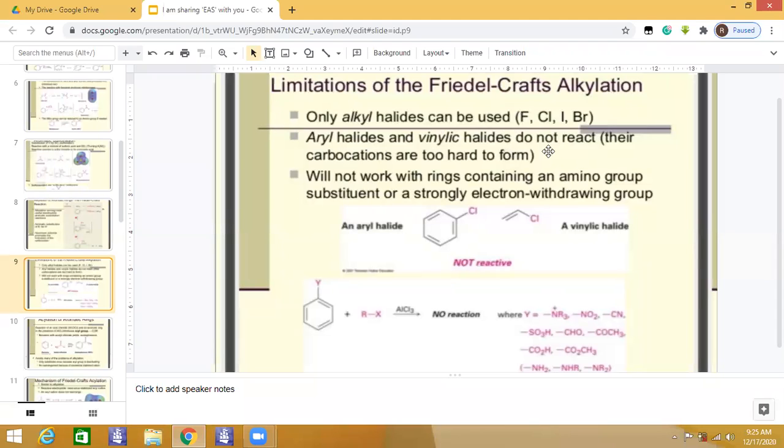Aryl halides do not react, because their carbocations are too hard to form. It will also not work with rings containing an amino group substituent or a strongly electron withdrawing group. In my next lecture, we'll discuss the effect of these electron withdrawing or electron donating groups.